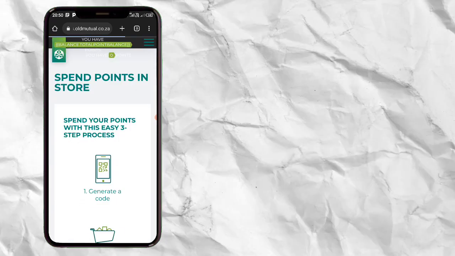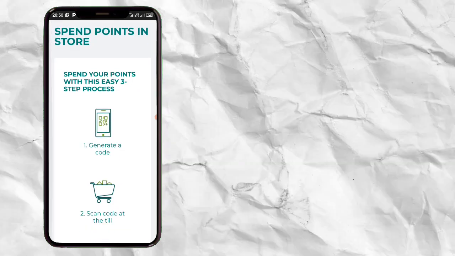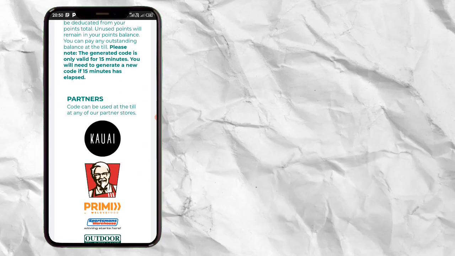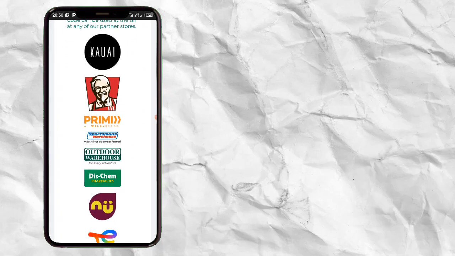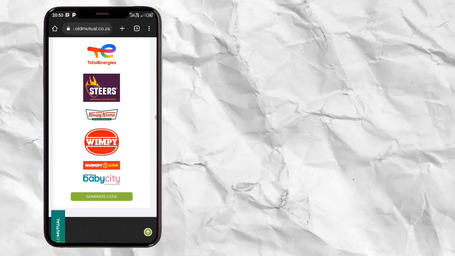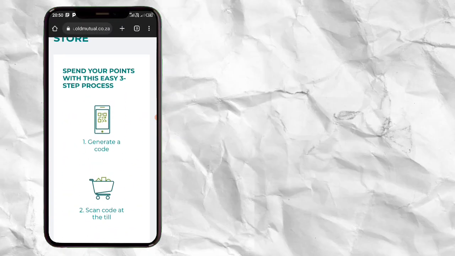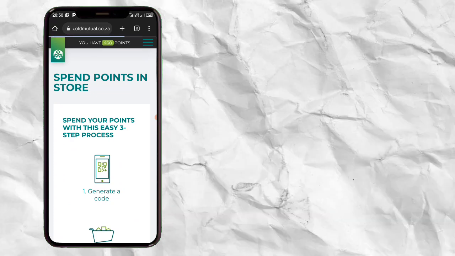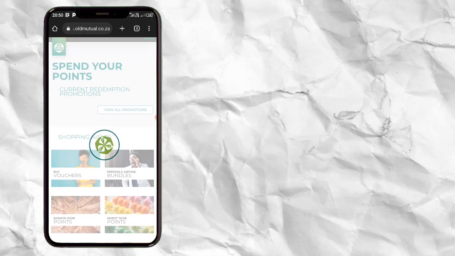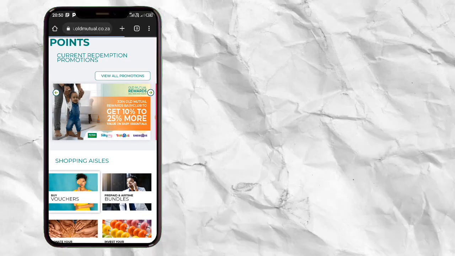It's the same thing with vouchers. Let me show you with spend in store. Click there on spend in store, and you can see here, generate the code, and so on. You can see the brands here. Come on, you know these brands. KFC, come on, you know this brand. You just have to generate the code there with your points. After that you go to the store and you give them the code. Then you will save, because you are using your points, meaning you are using something like a voucher.